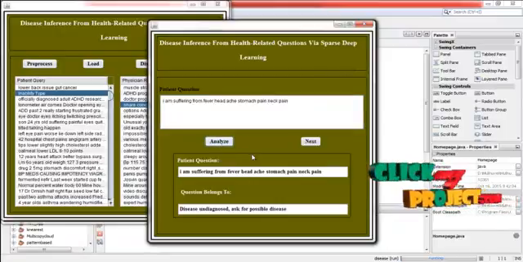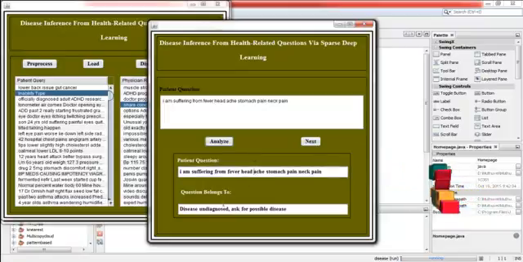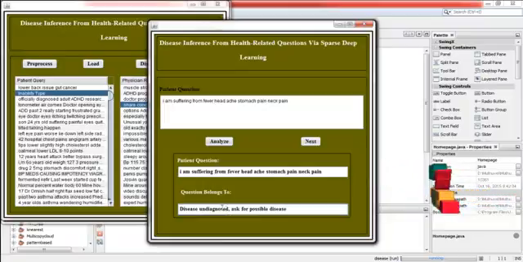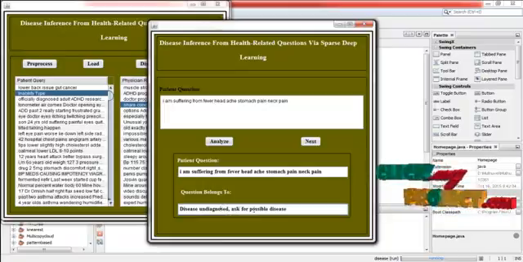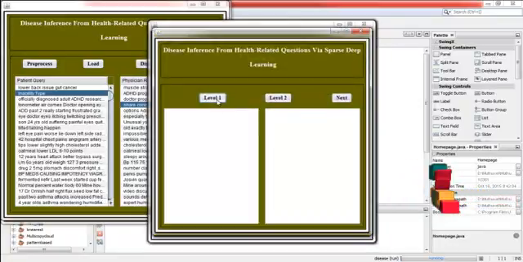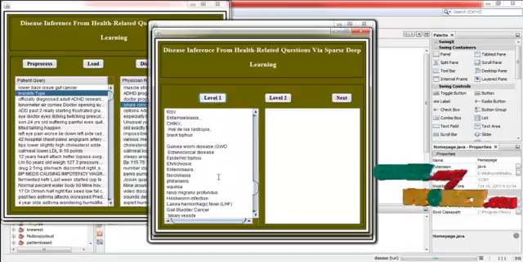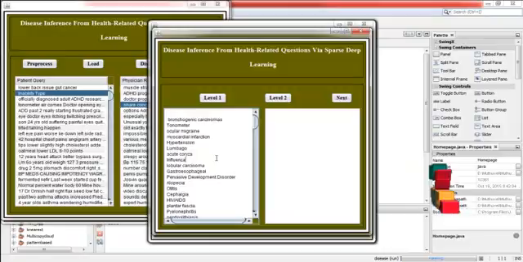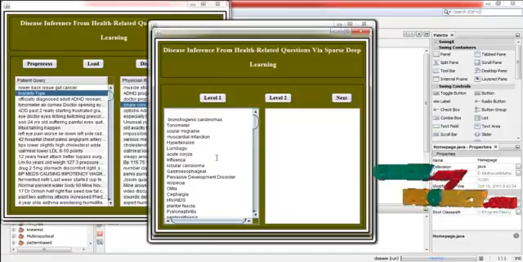Click Analyze. Here the patient query is displayed and then the question type is classified here. This question belongs to the disease undiagnosed type. The patient asks for the possible disease. Then click next. Press level 1. The level 1 is calculated for the user query. These are the possible diseases for the query posted by the user.